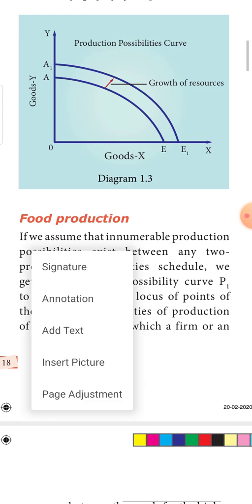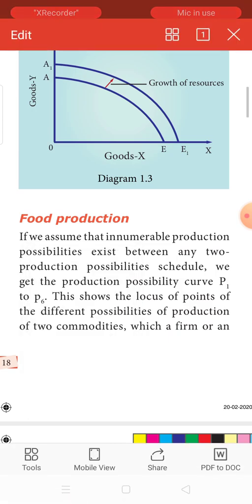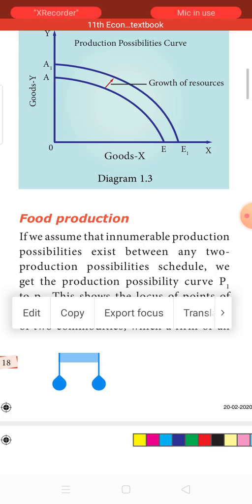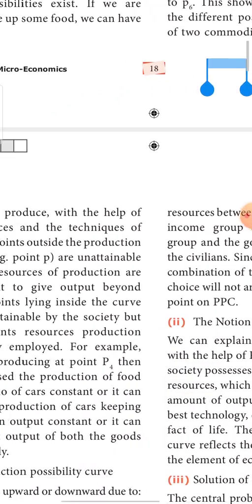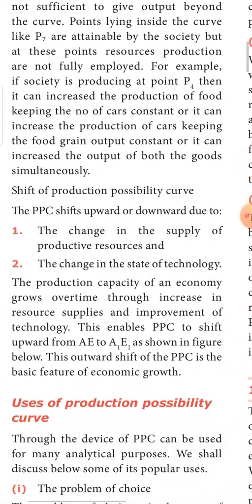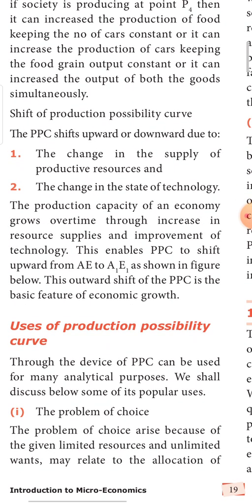There is one more possibility of the curve getting shifted. The other possibility is when there is a change in the production technology, when we are able to produce more goods by changing the technology of production. In such a situation also the production possibility curve could shift to the right hand side. So underline this in your textbook. It is quite an important topic. Shift of production possibility curve occurs under two situations: change in the supply of productive resources and change in the state of technology.